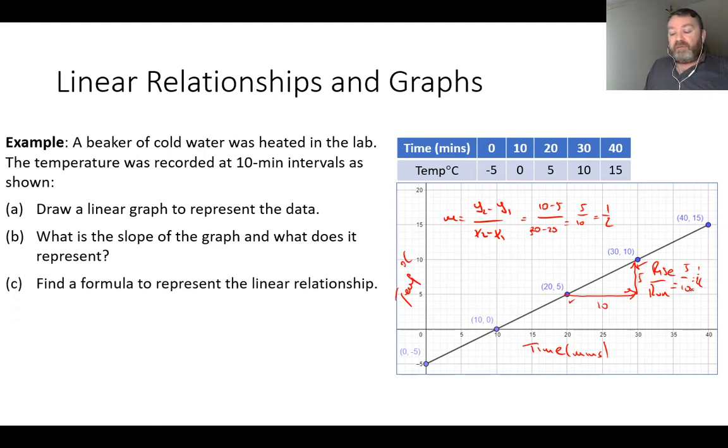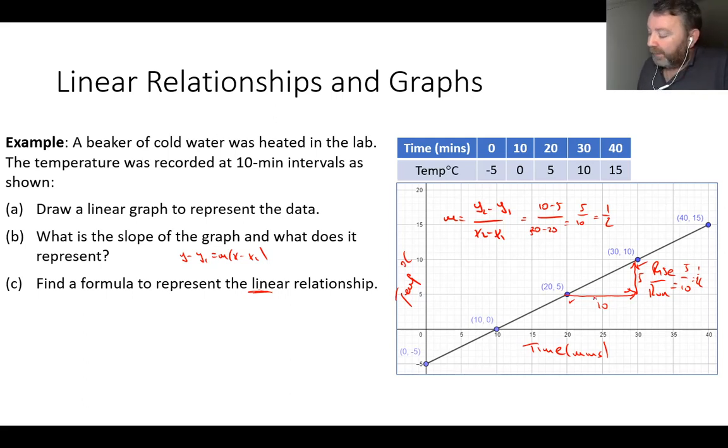Okay, part C. Find a formula to represent the linear relationship. Now, what do we need in order to get a formula to represent the linear relationship? How do I translate that into maths? Find a formula to represent the line. Okay, now the formula that represents a line is the equation of a line. So therefore, again, we have umpteen ways we can write down the equation of the line. But here, perhaps because I have a slope and I have a point, the easiest thing might be to use y minus y1 equals m times x minus x1. For the very simple reason that I have an x1, y1, that's any point on the line, and I have the slope from the previous part B.